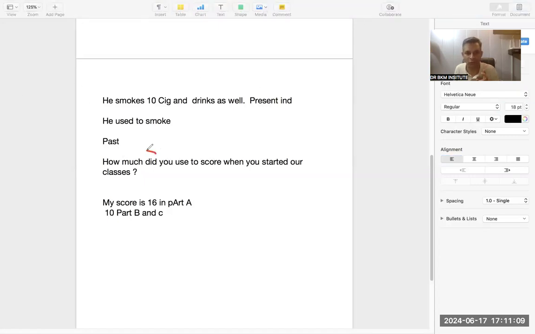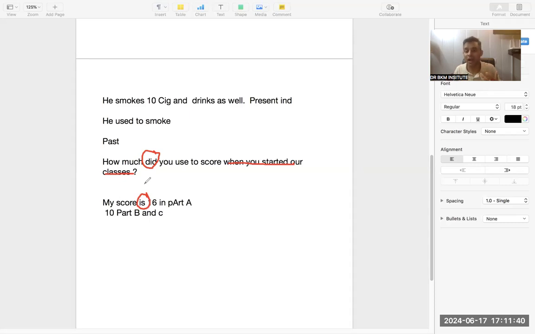Did means second form. So your mind should understand second form means past. Even if by chance you do not understand this, when you started the class, started means second form, past. So when you started the classes, how much did you score? I'm asking you in the past, and you are telling me in the present, sir, my score is 16. That is exactly the problem in reading, listening, writing, and speaking.